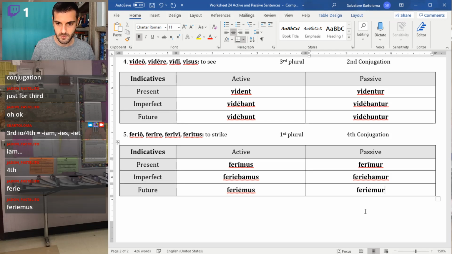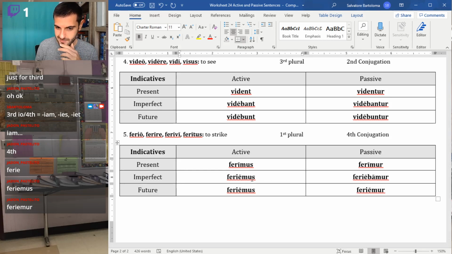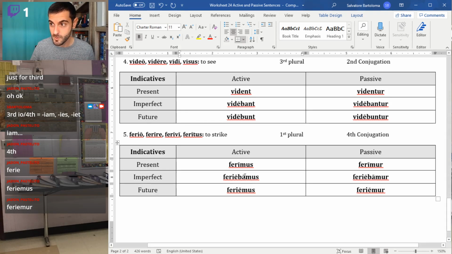Feriemus and feriemur. Also, here's a little trick for third and third IO and fourth, right? Basically, you take your imperfect form and you just get rid of the BA. And that's going to work for third and third IO and fourth. So if you're in chart world, basically take your imperfect forms and just get rid of the BA.